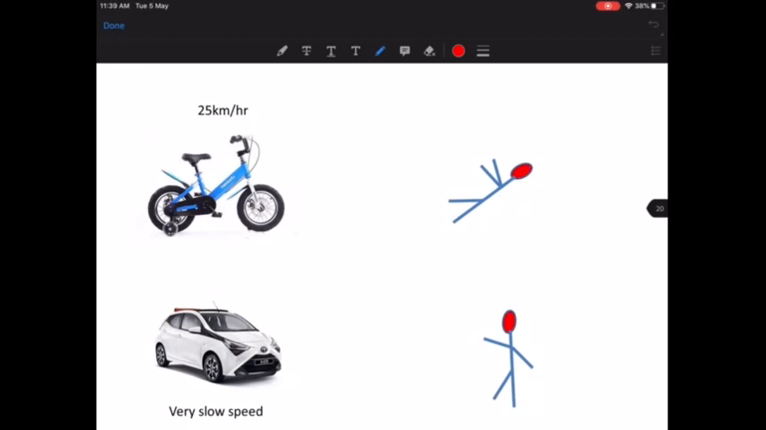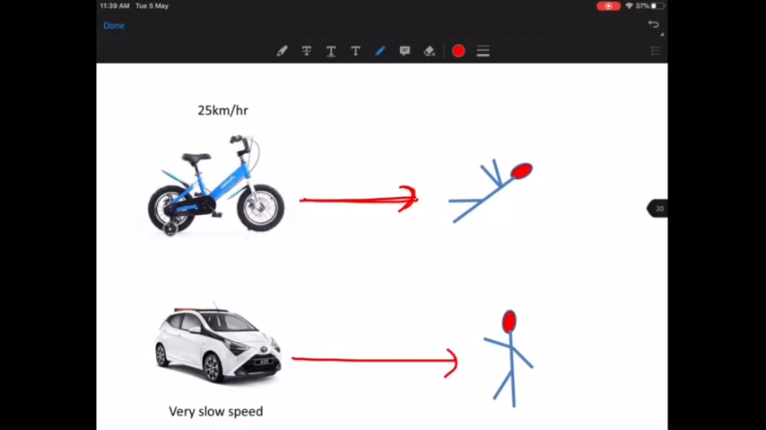Okay, very good. So the same cycle and the same car, but now the cycle is moving at a much higher speed, which is 25 kilometers per hour, as compared to the car. The car is moving very slowly. You can actually walk faster than the car. The car is moving dead slow, but the cycle is going at 25 kilometers per hour. Now, which one do you think is going to affect you more? Suppose you're standing and a cycle comes at 25 kilometers per hour.